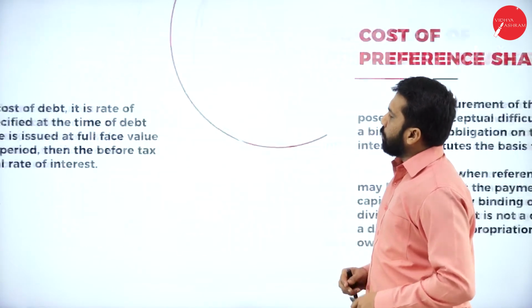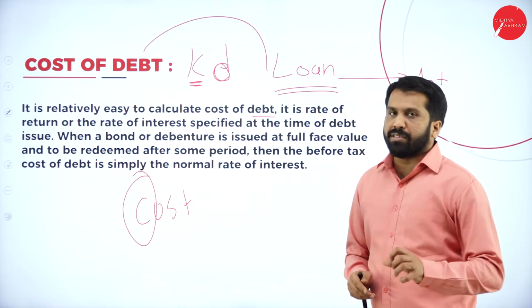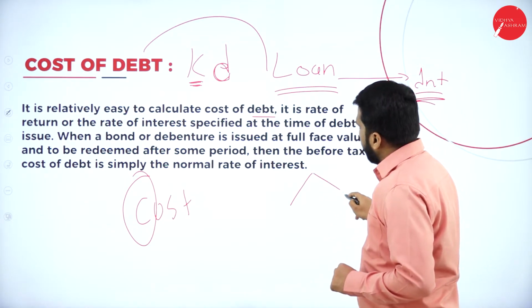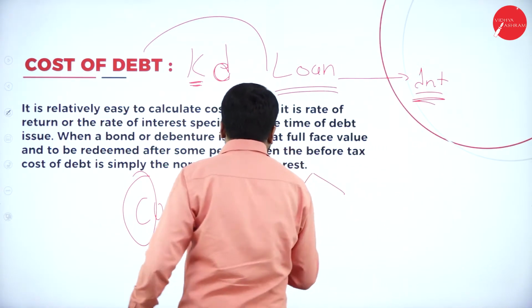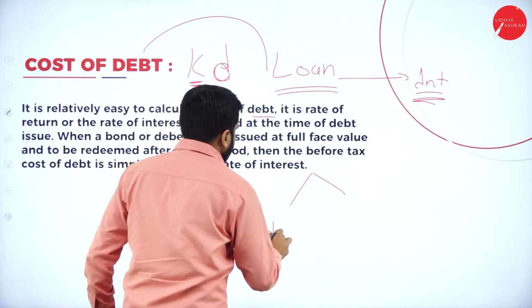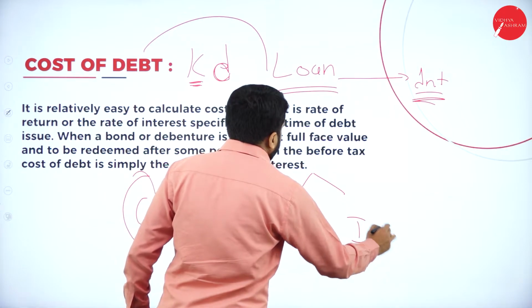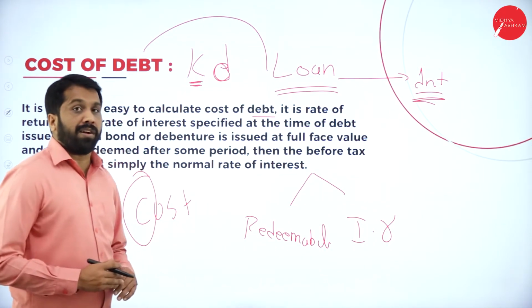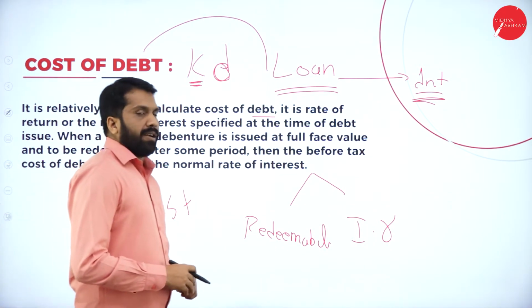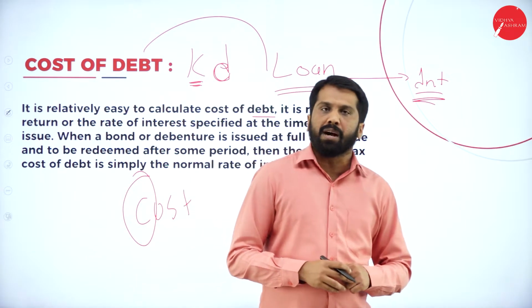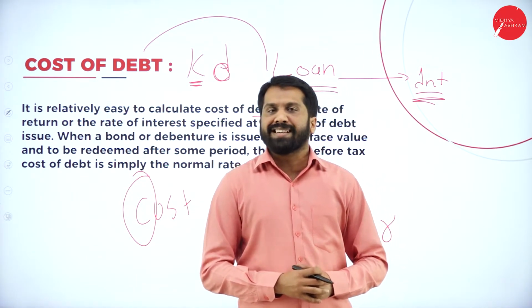And before that, one more thing I wanted to discuss in cost of debenture. We have two types of debenture. One will be redeemable. Another one will be irredeemable. First one is what? Redeemable. And the second one is irredeemable. Now, what is redeemable? What is irredeemable?